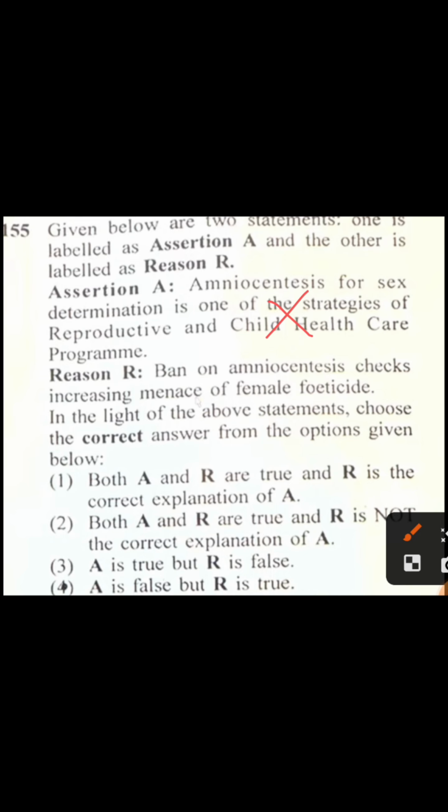Ban on amniosynthesis states increasing menace of female feticides. So reason is correct. So correct option is assertion is false, but reason is true. 4 is correct option.